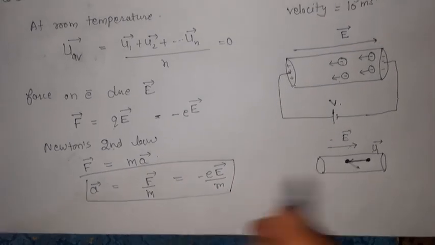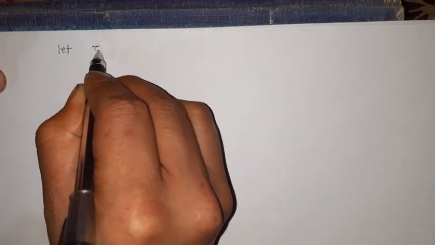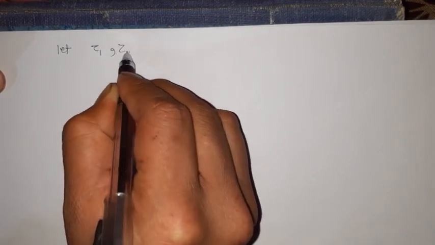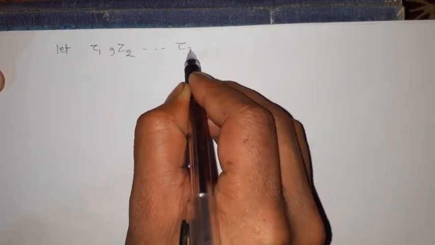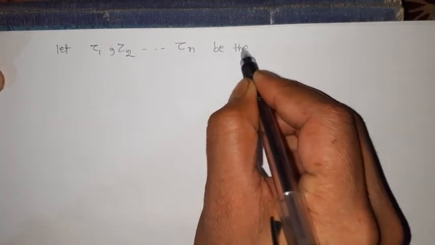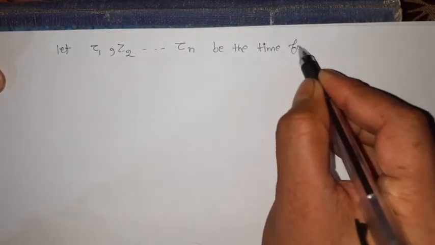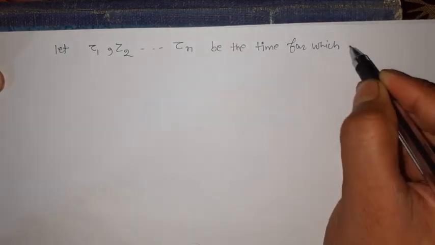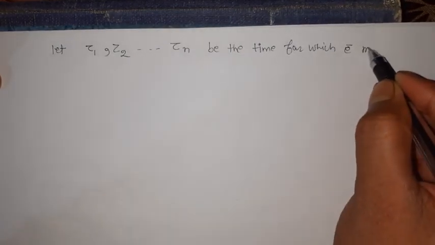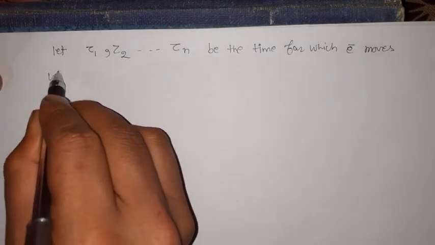So now let us look here, student. If they are going to accelerate, how much is their final velocity? For this purpose we have to consider one thing: let tau 1, tau 2, up to tau n be the times for which the electron moves without collision.